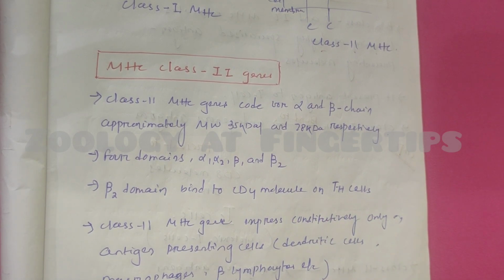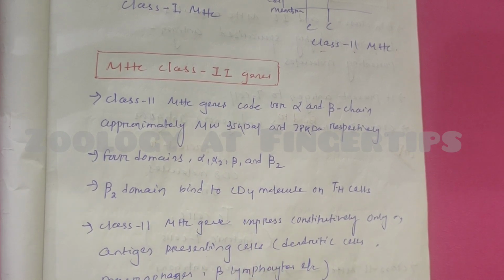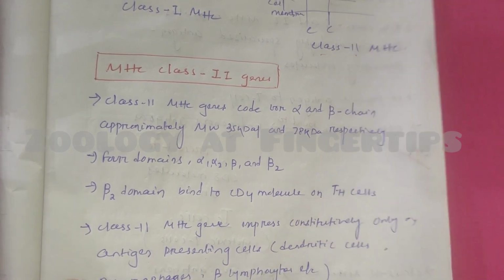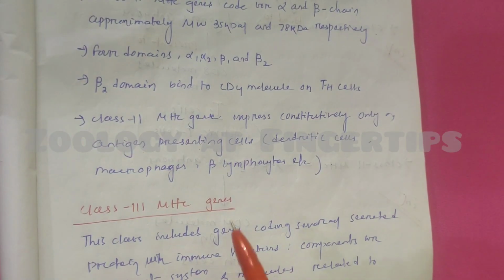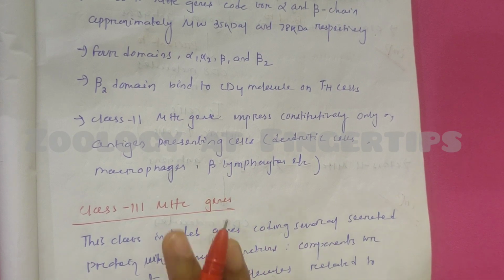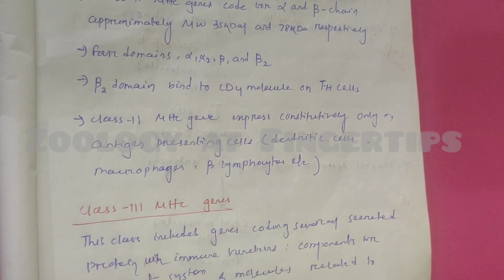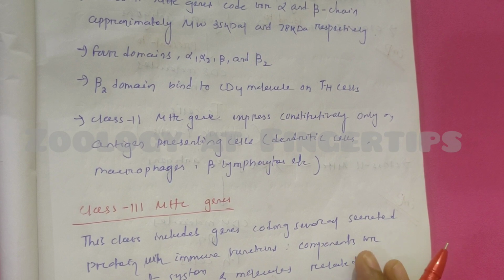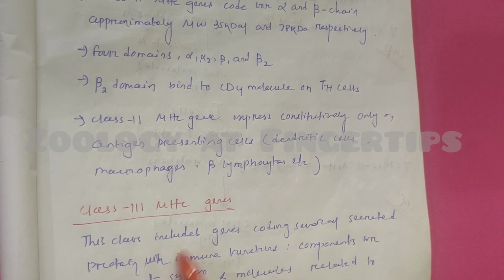It is expressed constitutively. Constitutively means it is always expressed; there is no regulation for this gene, and it is expressed only on antigen presenting cells. Common examples of antigen presenting cells are dendritic cells, macrophages and B lymphocytes. Now coming to the class 3 MHC molecule. These MHC genes are not associated with antigen presentation, but with many immune functions. The proteins encoded by these genes are involved in functions like components of the complement system, molecules related to heat shock protein and inflammation, etc.